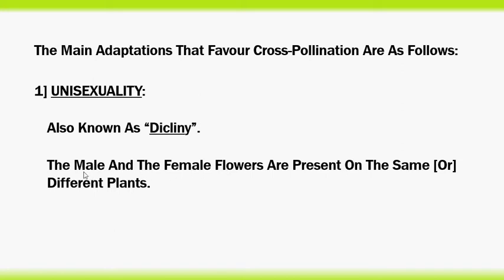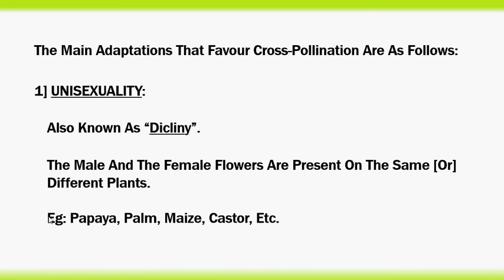So both these staminate and pistillate flowers are present on the same or maybe different plants, that we call unisexuality. And one more thing, if male and female flowers are present on the same plant, such plants are called monoecious. If male and female flowers are present on different plants, such plants are called dioecious plants.